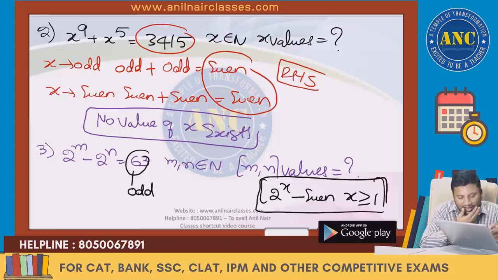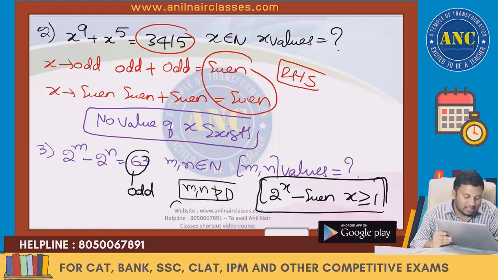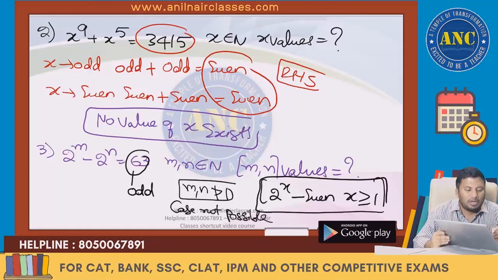If m and n are both greater than or equal to 1, this case is not possible. Why? Because 2 power m and 2 power n both become even numbers. Even minus even is an even number, but the right side is an odd number. So m and n cannot both be greater than or equal to 1.